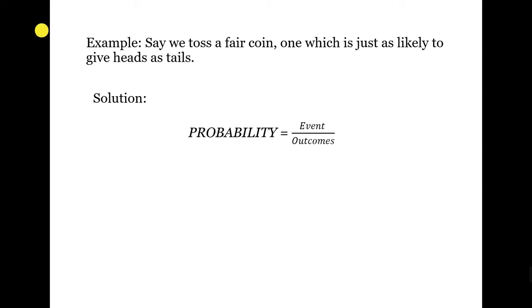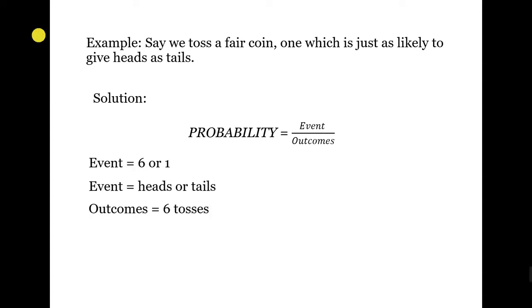Now let us proceed to the solution. The formula we will use is probability is equal to event over outcomes. In this problem, it gives one head only for 6 tosses. Then the probability is only 0.16 or 16% for the tails. There is also a tendency that the event will occur 50% of the time. It depends on the result of 6 tosses. But the experiment might well result in relative frequencies from 0 to 1.